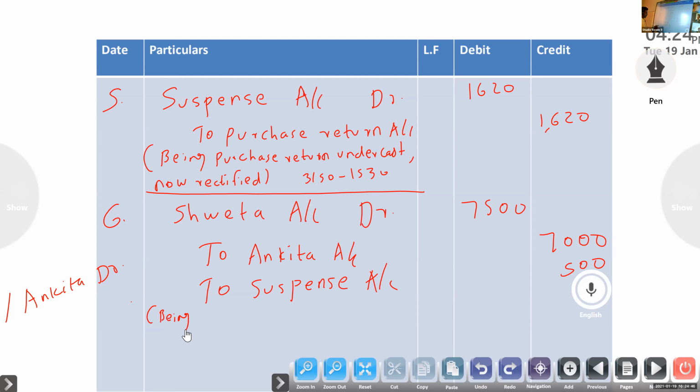Being cash paid to Shweta, debited to Angida. Now rectified.